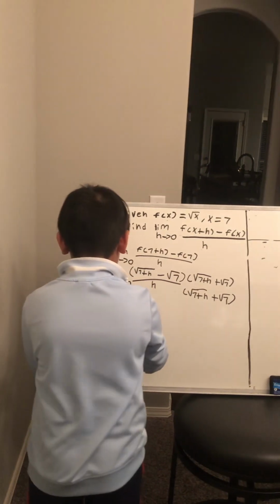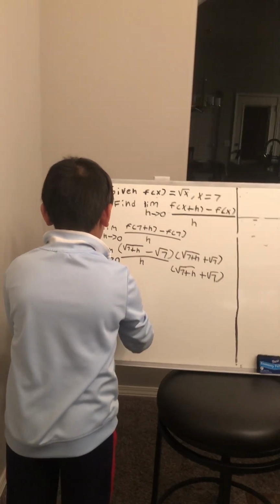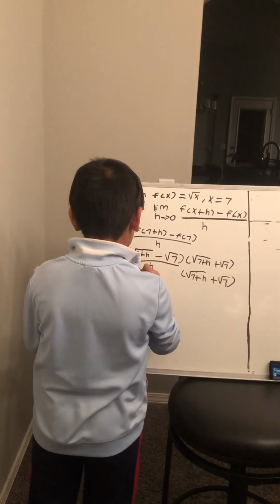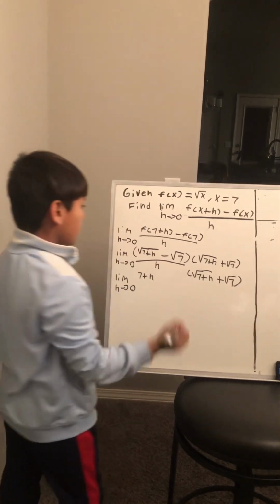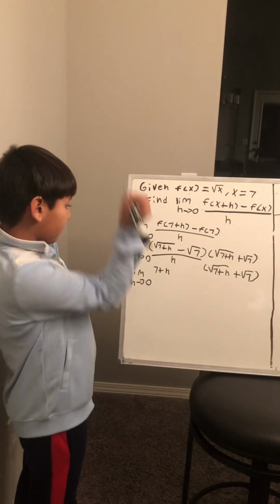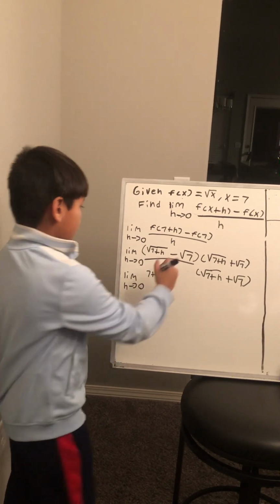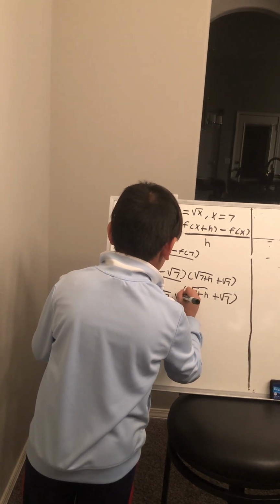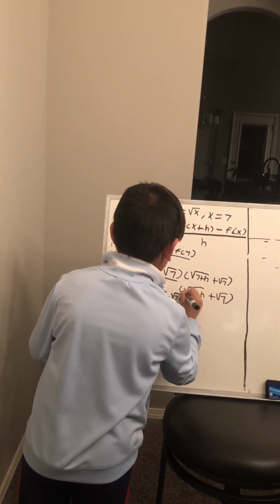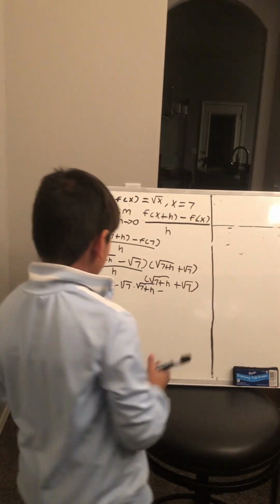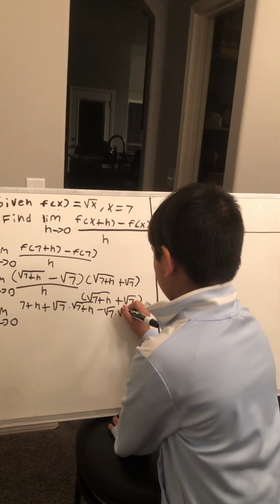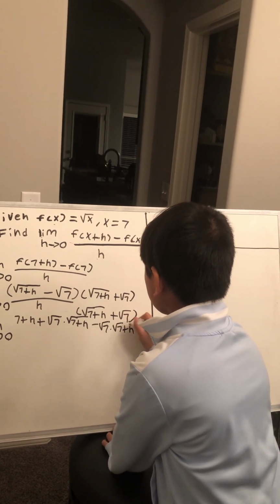So that means we have the limit as h approaches 0, right? And then we have 7 plus h, right? And then we have plus radical 7 times radical 7 plus h minus radical 7 times radical 7 plus h.